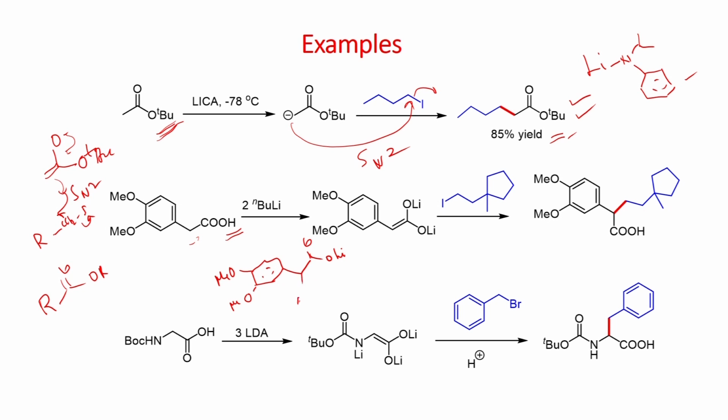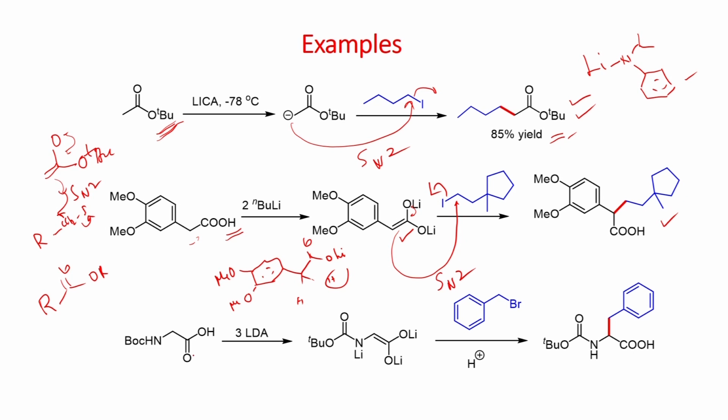Once you form this one, the other equivalent can deprotonate this acidic proton, and then you will generate this lithium enolate. Once you form this one, it can undergo SN2 reaction as we have seen earlier, and you can get the alkyl compound.